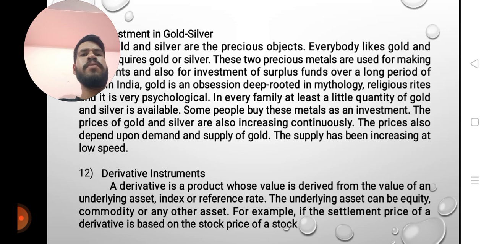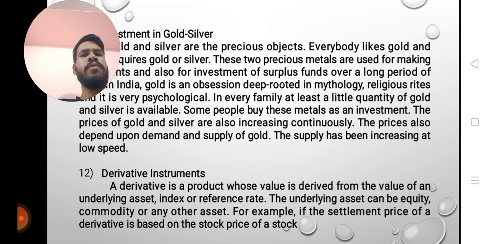Investment in gold and silver. Everybody likes gold and silver. These two precious metals are used for making ornaments and also for investment of surplus funds over a long period of time. In India, gold is deep-rooted in mythology and religious rites, and is valued psychologically. In every family, at least a little quantity of gold and silver is available. Some people buy these metals as an investment. The price of gold and silver is also increasing continuously. The prices also depend upon the demand and supply of gold. The supply has been increasing at a low speed.